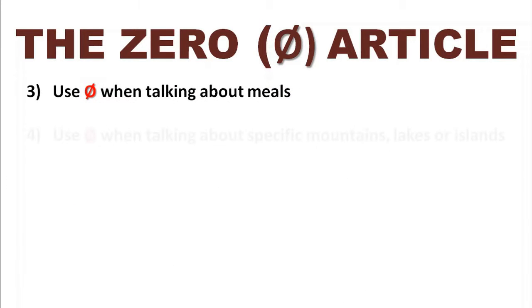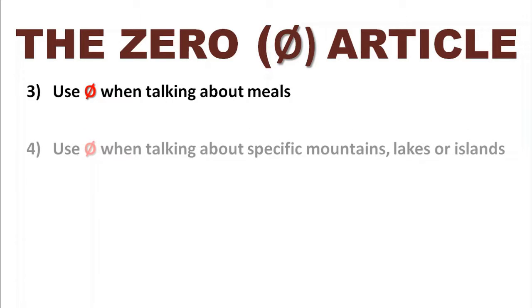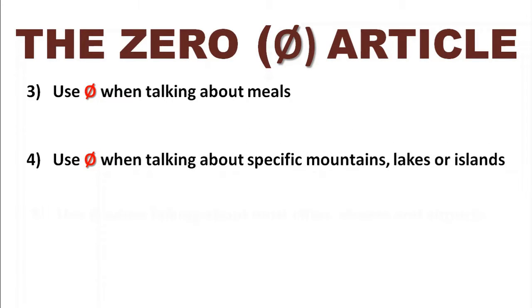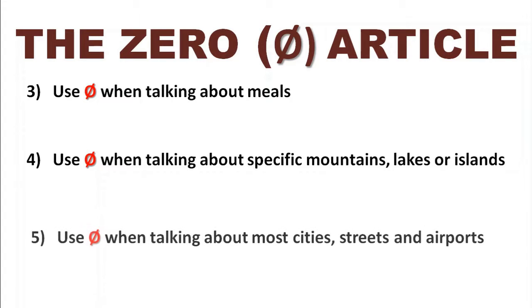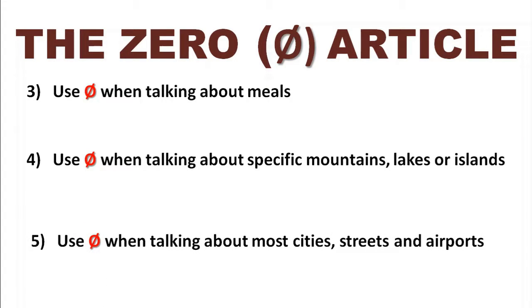And then here's 3 more rules. We use the zero article option when talking about meals or when talking about specific mountains, lakes, or islands, and most cities, streets, and airports. So let's have a look at these.